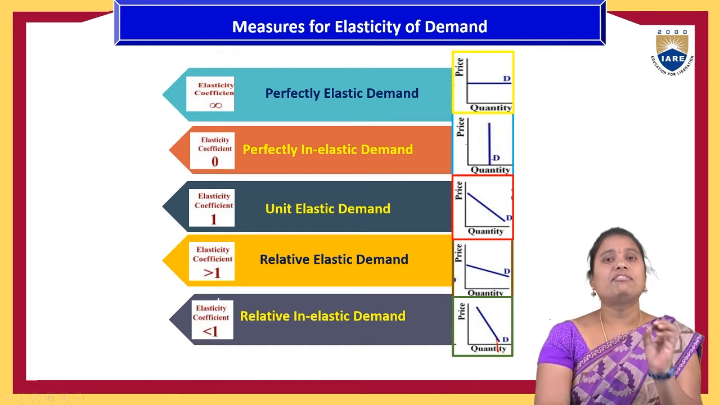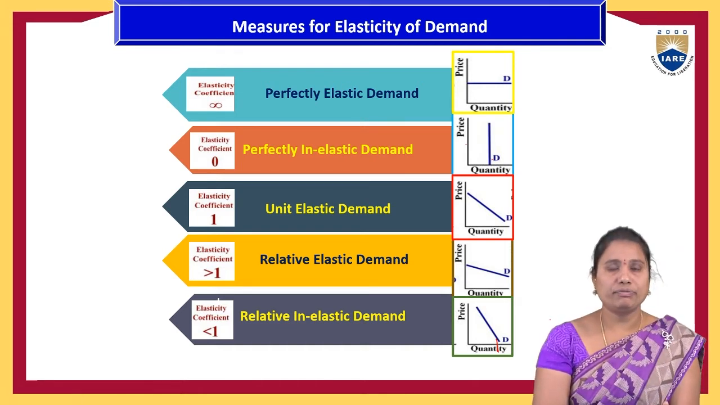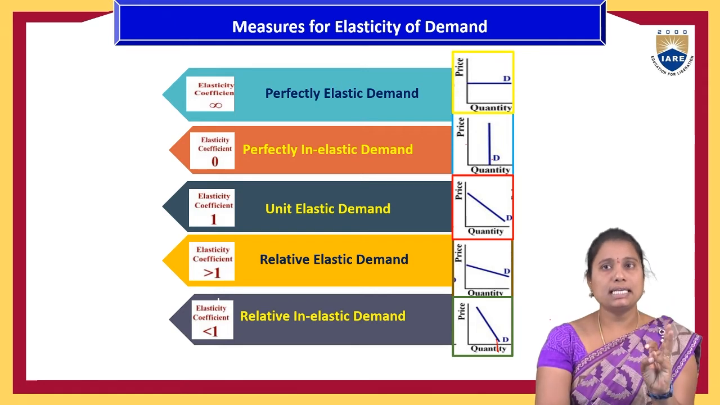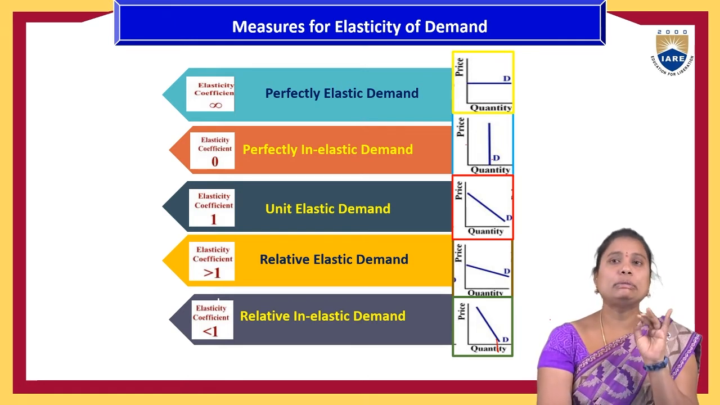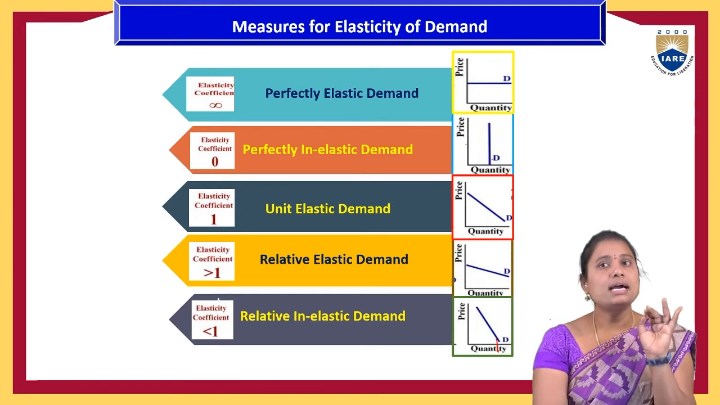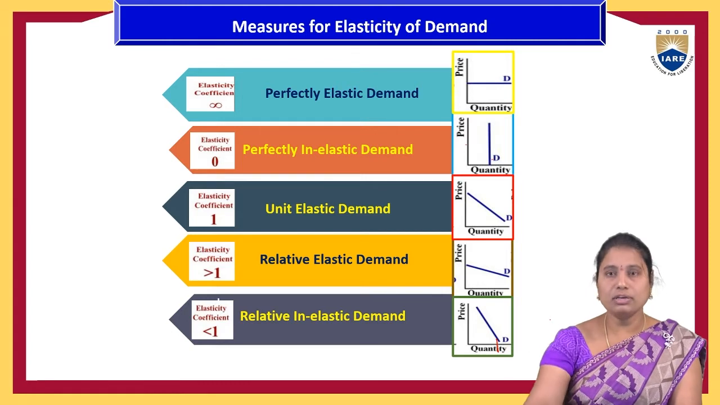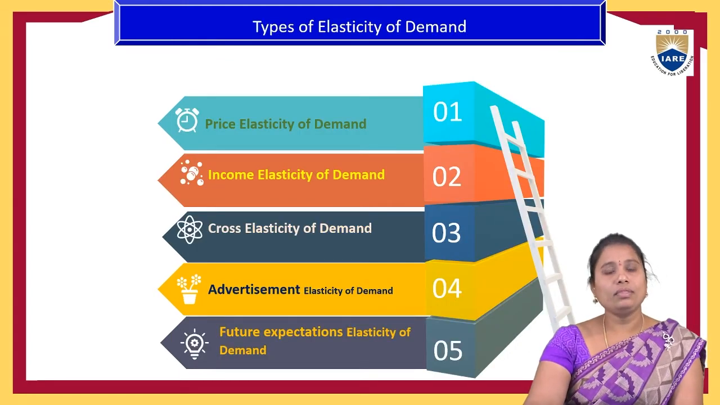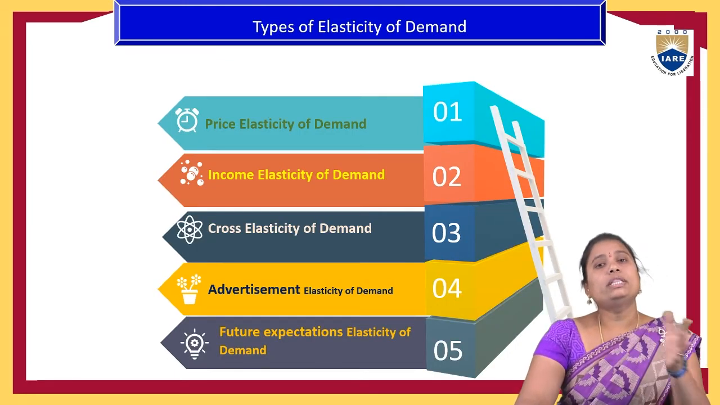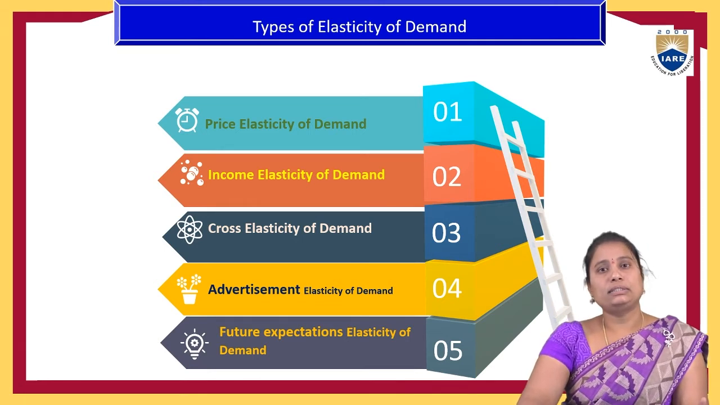So that is the 5 kinds of elasticity of demand. That is perfectly elasticity of the demand, perfectly inelasticity of the demand, unit elasticity of the demand, relative elasticity of the demand, and relative inelasticity of the demand. So these were all the measures of the elasticity of the demand.